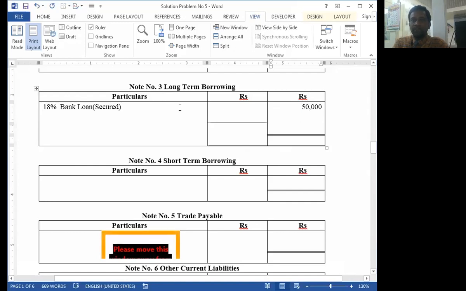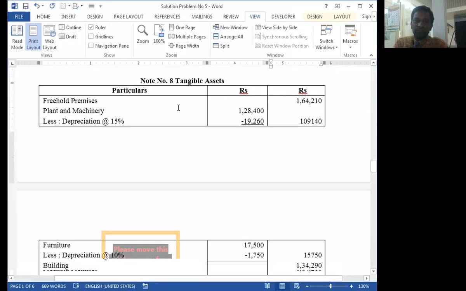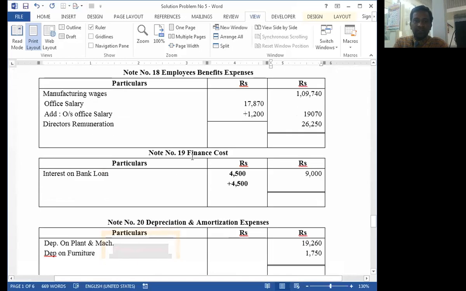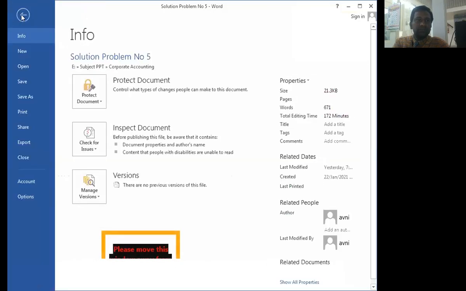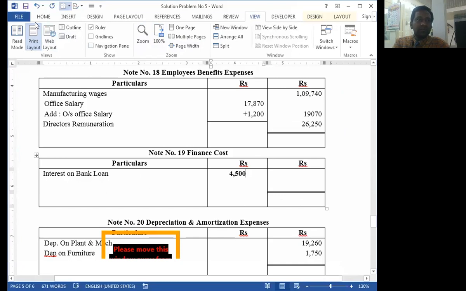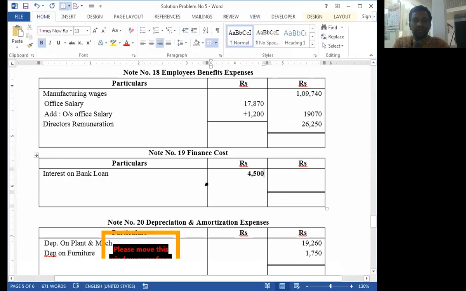Similarly, interest on bank loan is given on the debit side of the trial balance, and we already transferred it to debit side of profit and loss account under the notes finance cost. Interest on bank loan, so this is the balance given on the debit side of trial balance, 4,500.